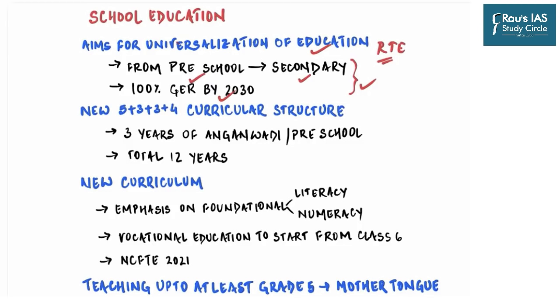Also, the National Education Policy is going to replace the current curricular structure, which is based on 10+2 setup. So you can say that current curriculum is fragmented into 2 parts, till class 10 standard and then 11th and 12th. But now the government is going to break down this curricular structure into 4 parts, which will be named as 5+3+3+4. The first 5 years shall be 3 to 8 years. Next 3 years will be 8 to 11, then 11 to 14, and finally 14 to 18 years respectively.